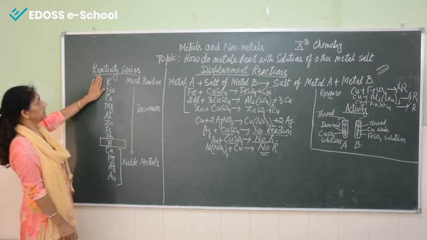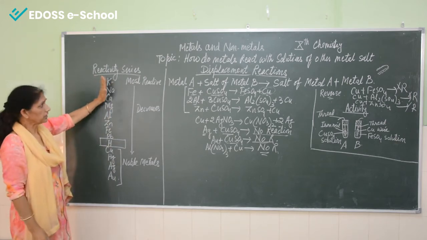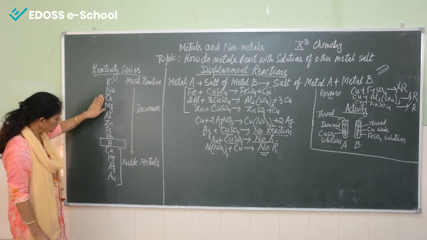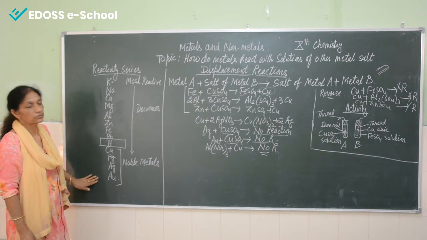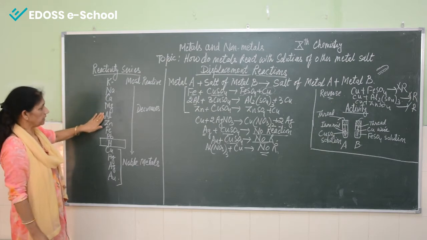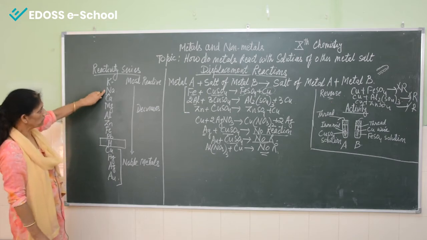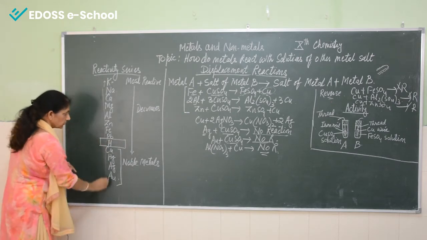So we can say that in this reactivity series, potassium is so reactive that it can easily displace any of these, sodium or calcium, magnesium, aluminium, zinc, iron, from the salt. Similarly, sodium cannot displace potassium, but it can displace any of these.